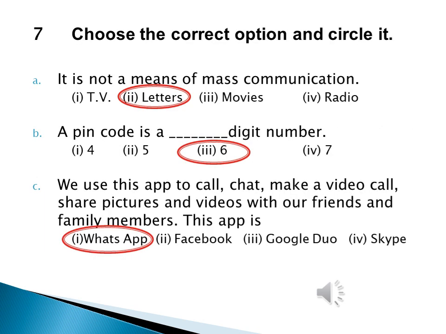In question number 7, you have to choose the correct option and also circle it. So in part A, you have to choose out of TV, letters, movies, radio, which one is not a means of mass communication. So the answer to this is letters. In part B, you have to decide a PIN code is 4-digit number, 5-digit number, 6-digit number or 7-digit number. So the answer to this is 6-digit number.